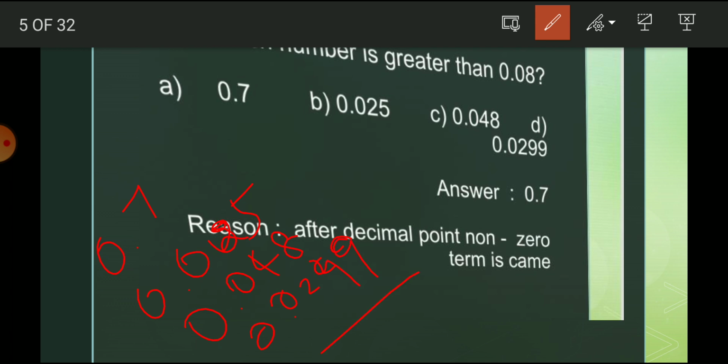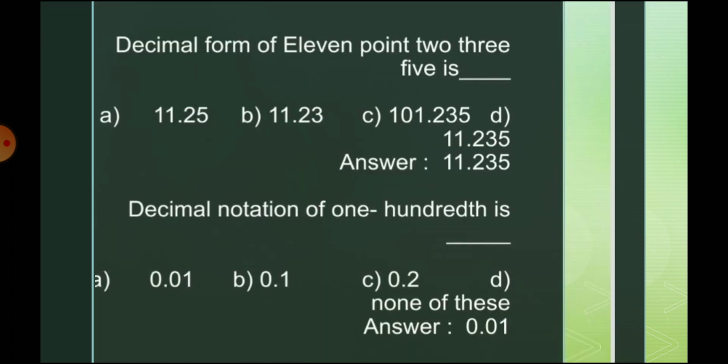First we check the whole numbers, which are 0. After that we check the digit after the decimal. Is it 0.8 or 0.7, which one is biggest? 0.7 is the biggest number. So this is the answer.